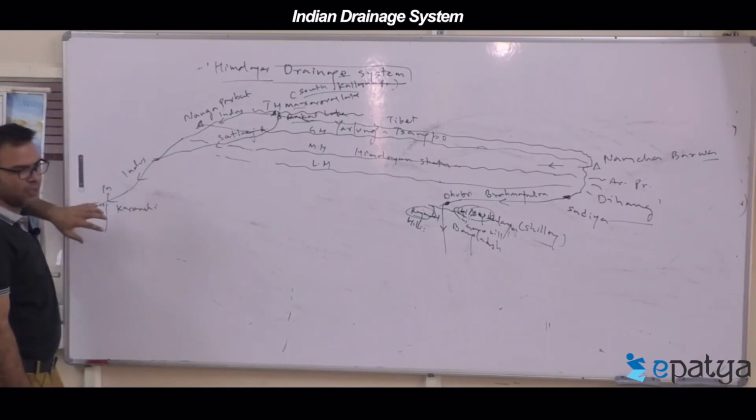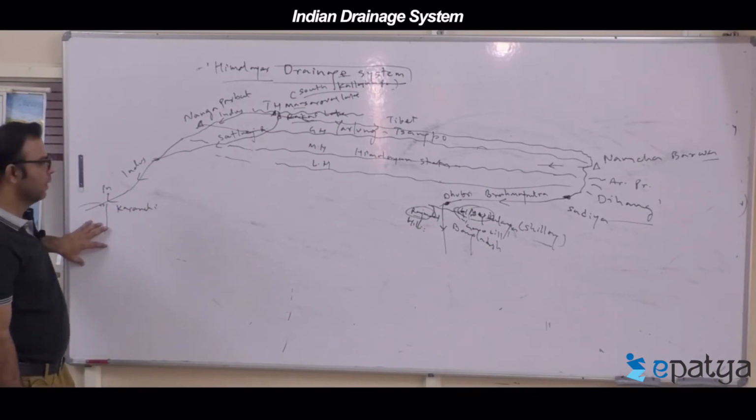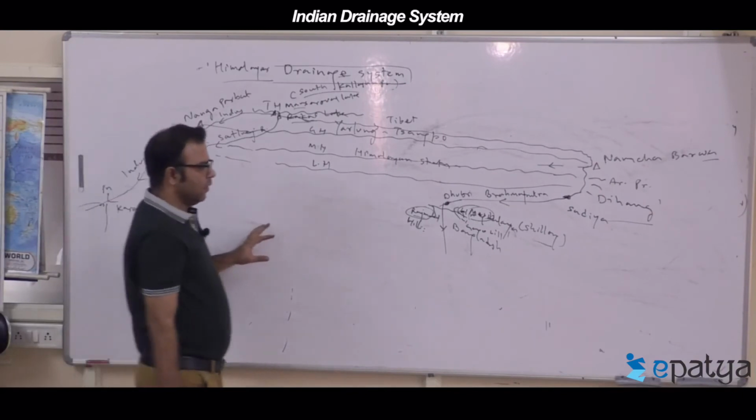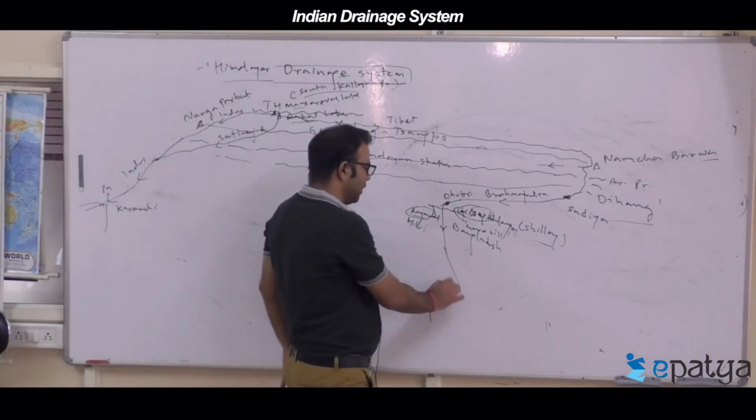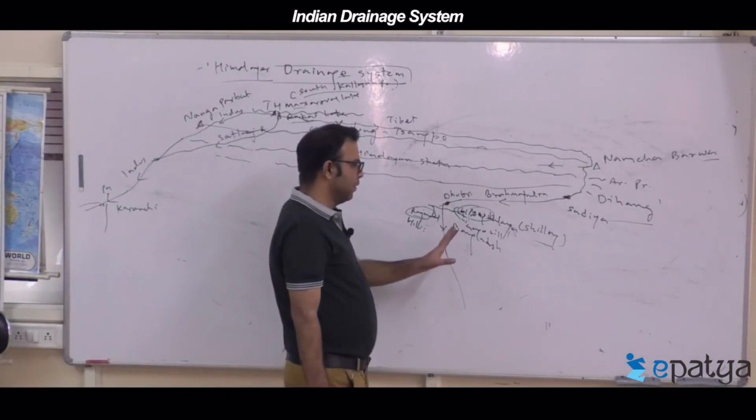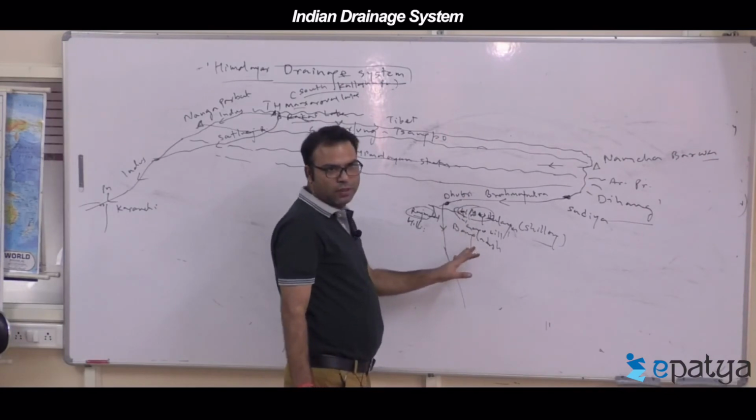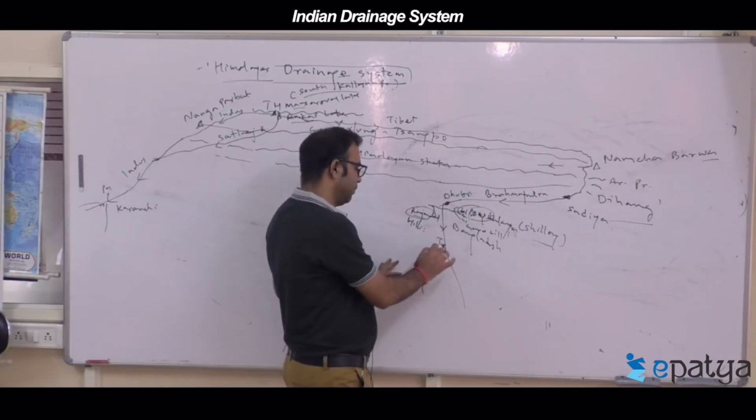So the Indus delta is formed at Karachi, Pakistan. Now this Brahmaputra, in this part, is called Jamuna. Remember.